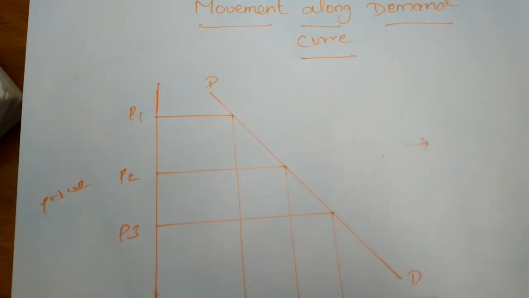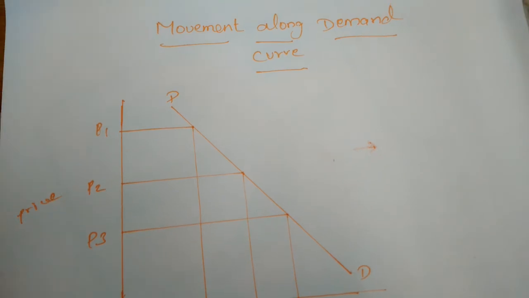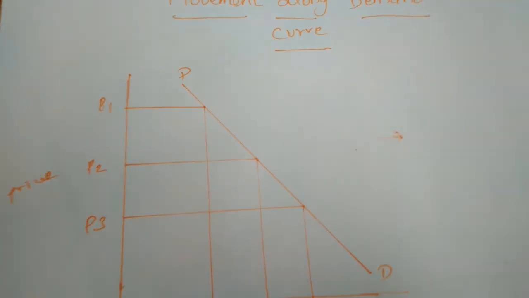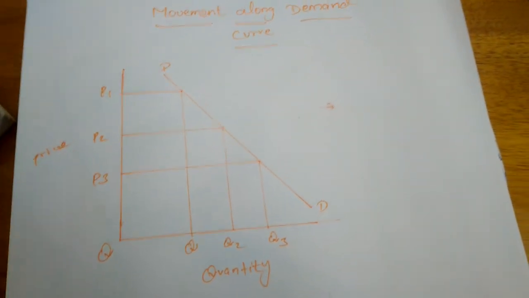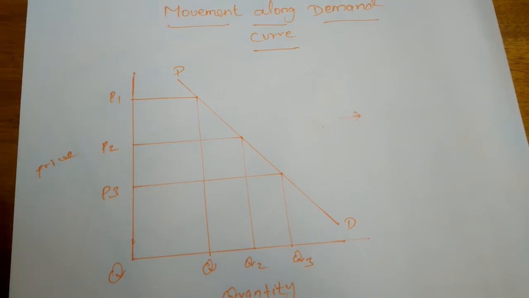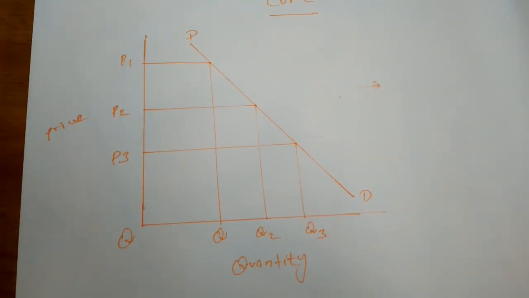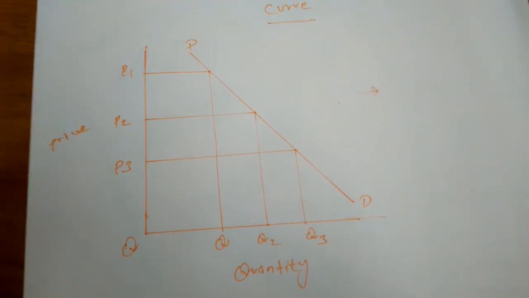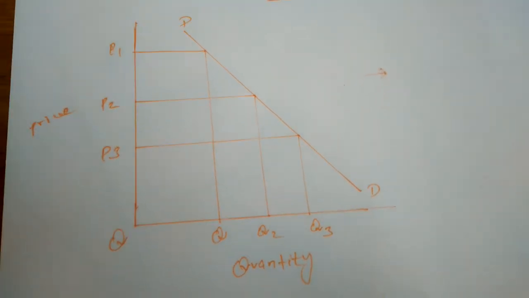Next, extension and contraction of demand. On which basis will the demand be increased, and on which basis will the demand be decreased? The changes in the quantity demanded for a commodity due to changes in its price alone are called extension and contraction of demand.